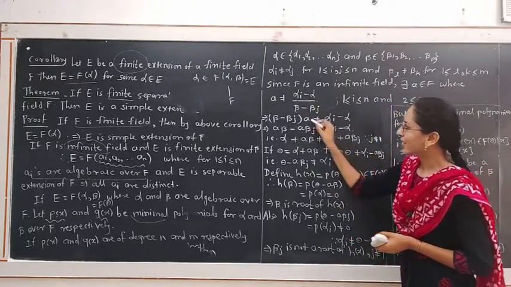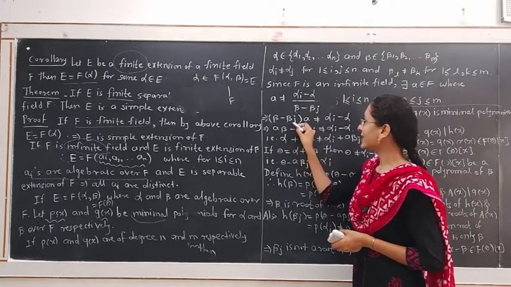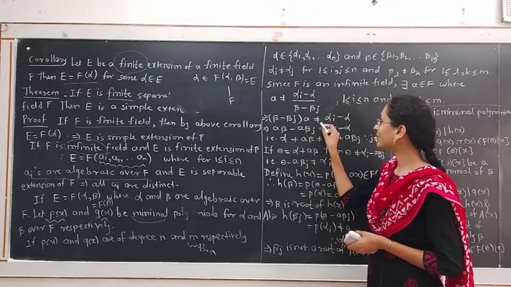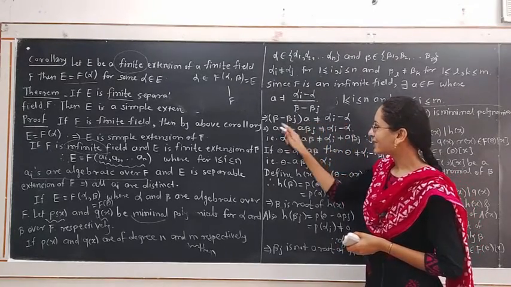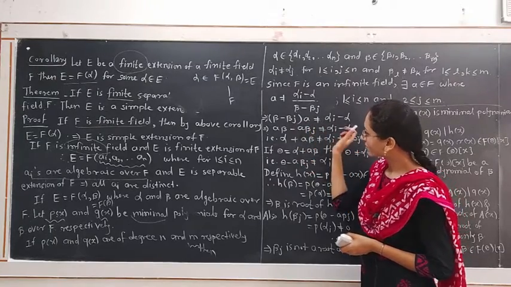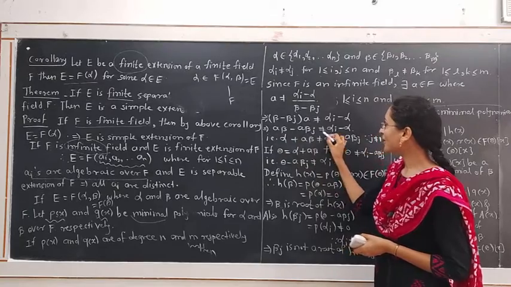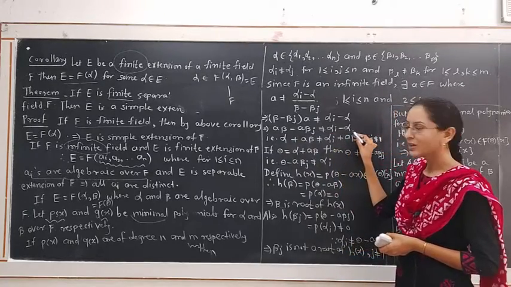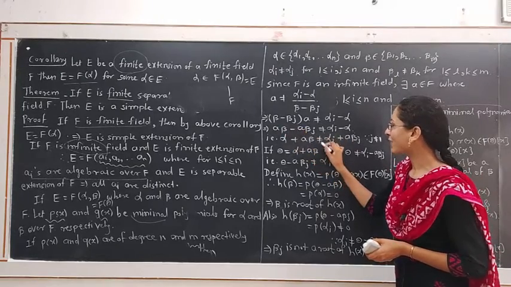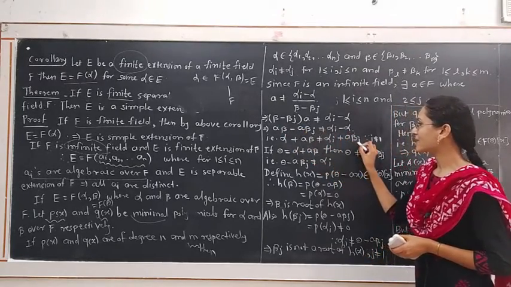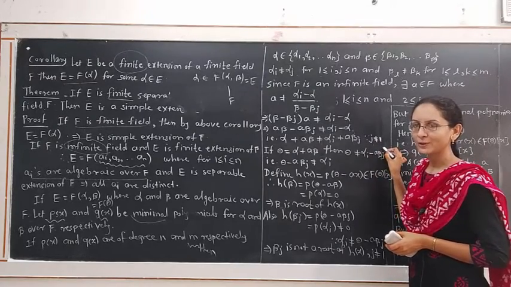What does this give? By cross multiplication, (beta minus beta j) into A is not equal to alpha i minus alpha. Opening the bracket, we get A beta minus A beta j not equal to alpha i minus alpha. This means alpha plus A beta is not equal to alpha i plus A beta j, where j is not equal to 1 because j is running from 2 to m.